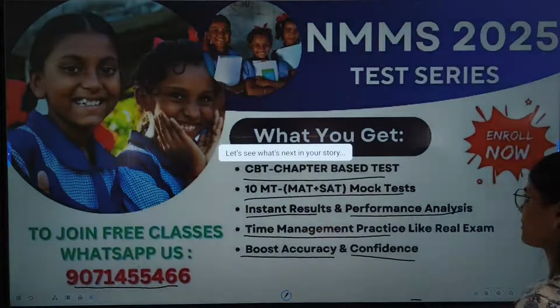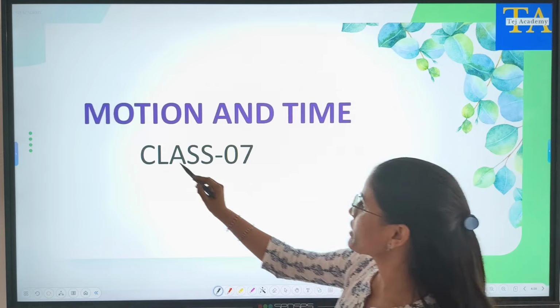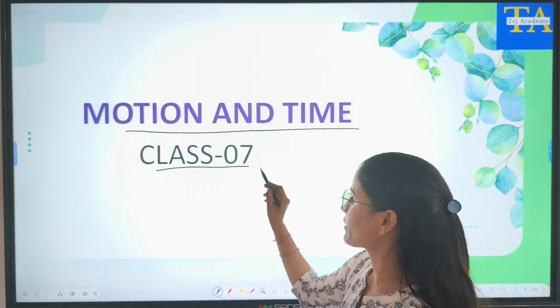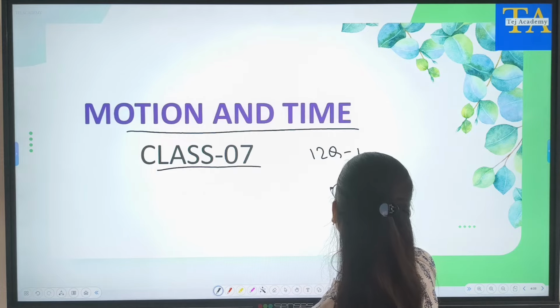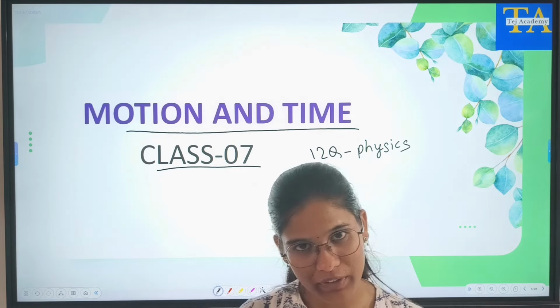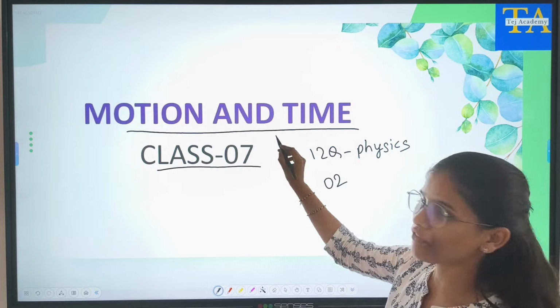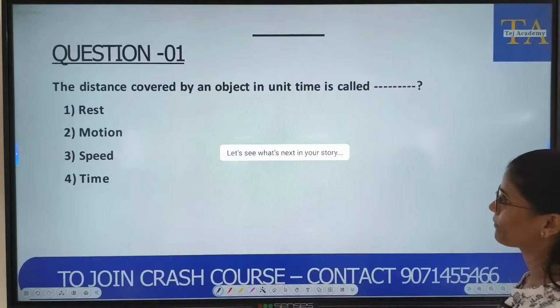Let's move on to our session. So in today's session, we will be solving questions from the chapter Motion and Time. This is from class 7. As you all know, we will be having 12 questions from physics. So out of these 12 questions, a maximum of 2 questions are from this chapter. So let's start our solving.